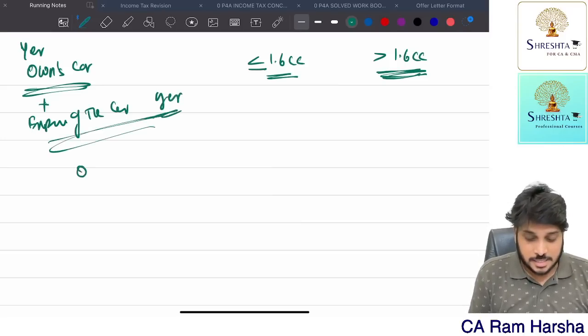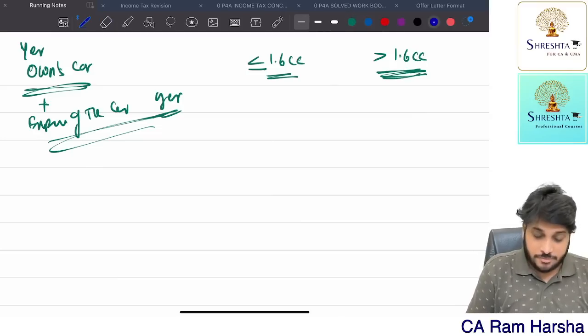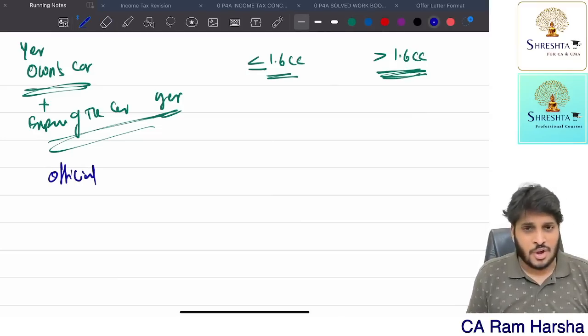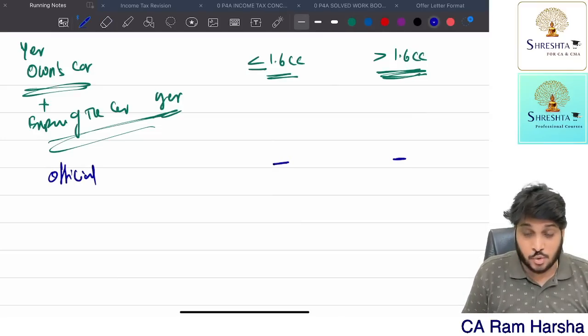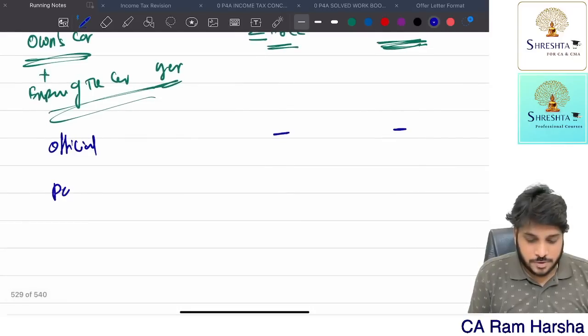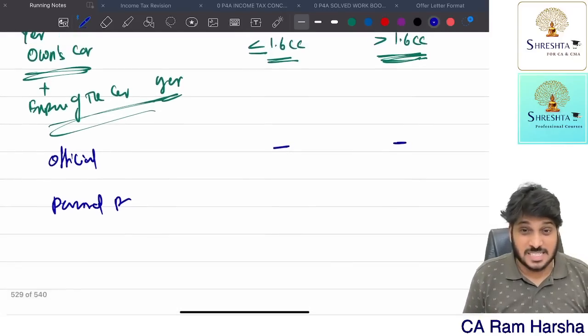Suppose this car is completely for official purpose. If the car is completely for official purpose, there is no benefit to the employee. What is the perquisite value? What is the taxable value? Zero. Suppose it is for personal purpose.